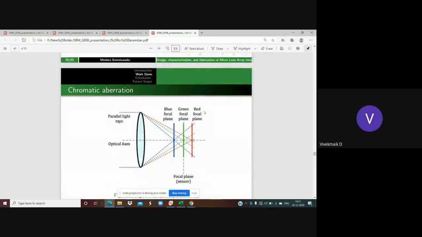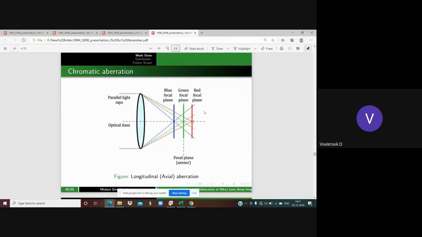First, chromatic aberration. We have seen that when parallel light rays pass through the lens, after refraction they converge at different points because of the different wavelengths of the chromatic light. Different colors of light travel with different velocities. That's why they converge before the focus point or after the focus point. Why does blue light converge before the focus point?